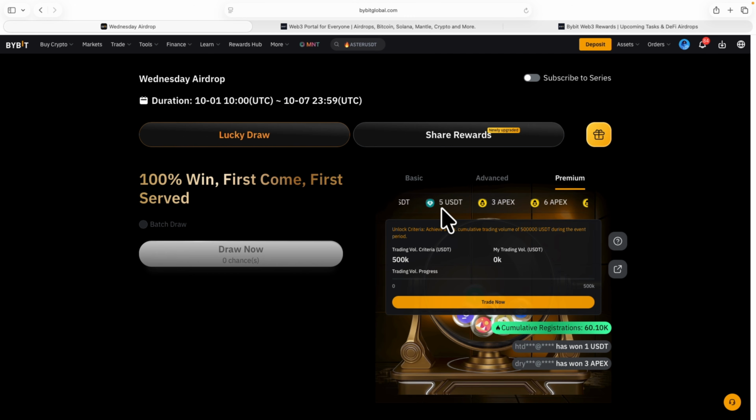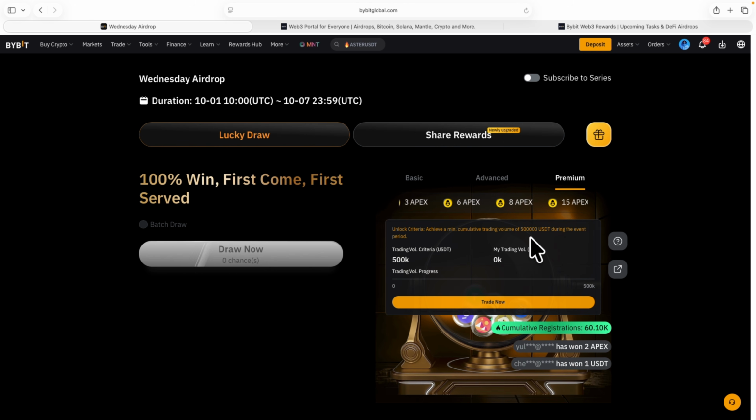You can see it right there: 5 USDT, 3 Apex coin, 6 Apex coin, 8 Apex coin, 15 Apex coin. We have 799 USDT again right there. That's about $800, so you can see that you can earn a lot from this. These are free tokens or free USDT coins for yourself right here. So you've seen everything you can earn.